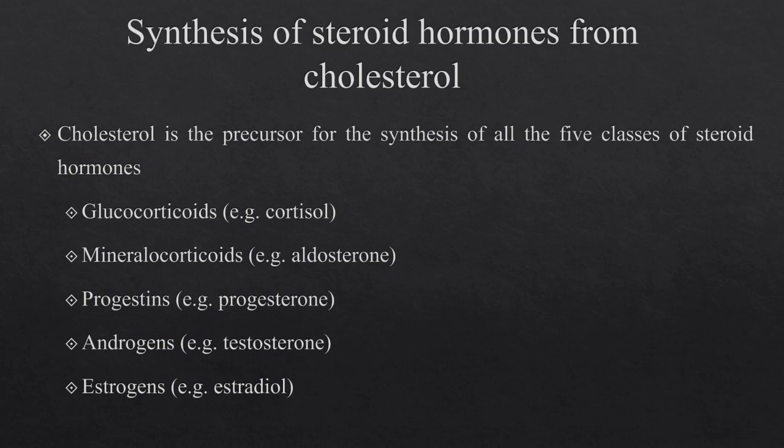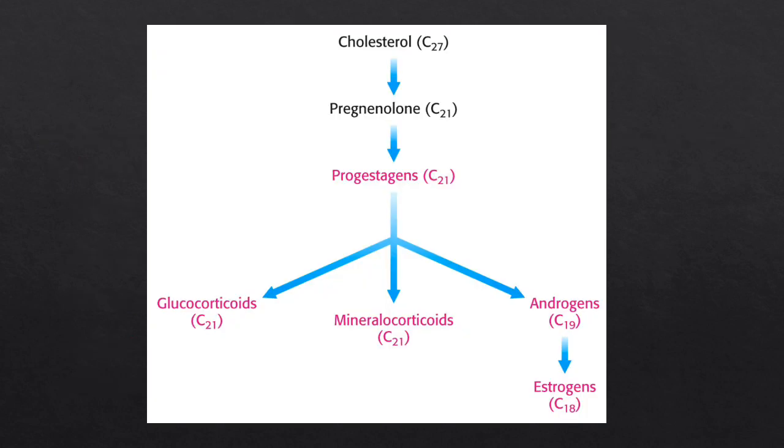So these are the steroid hormones: glucocorticoids, for example cortisol; mineralocorticoids like aldosterone; progestins like progesterone; androgens like testosterone; and estrogens like estradiol. These are the main 5 classes of steroid hormones, which are synthesized from cholesterol. This is a cycle showing how the different steroid hormones are synthesized from the cholesterol.